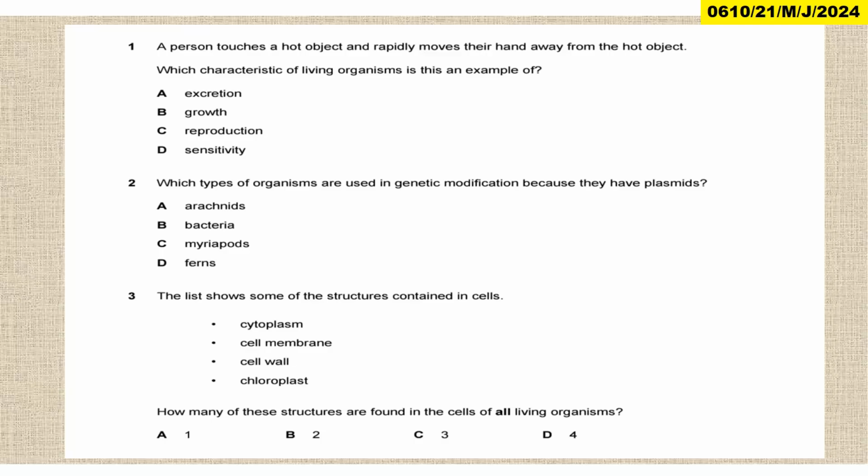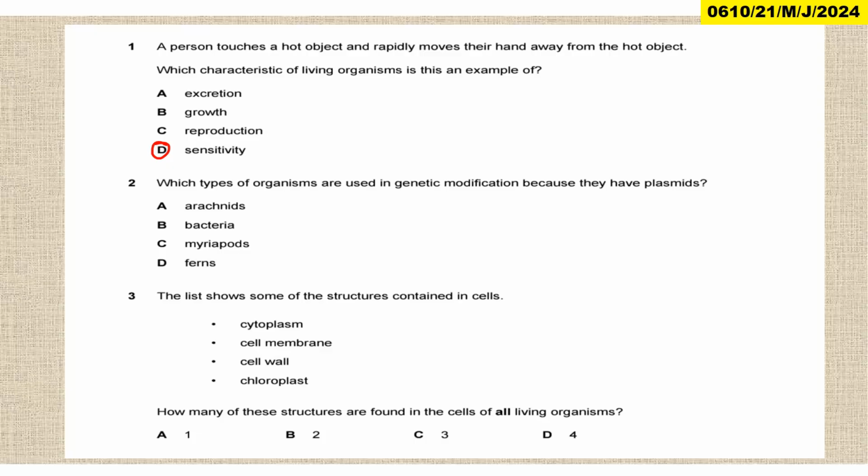All right, we look at this one. That is 0610, paper 2, variant 1, the session May, June 2024. The first question: a person touches a hot object and rapidly moves their hand away from the hot object. What characteristic of living organisms is this example? So this is sensitivity, the ability to detect and respond to stimuli. So the answer is D on this particular part.